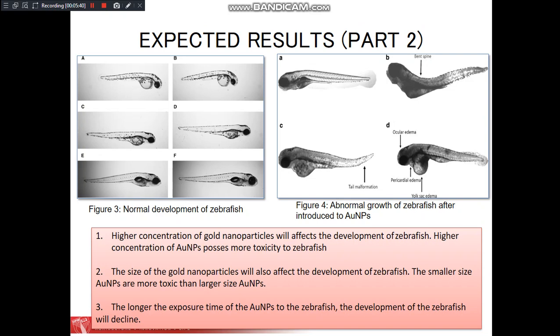And for the second part, this is my expected result. This is the normal development of zebrafish, and this is the abnormal growth of zebrafish. So when the gold nanoparticles are introduced to the zebrafish embryo, if the zebrafish survive, the zebrafish will have abnormal growth such as tail malformation, ocular edema, yolk cell edema, and so on.